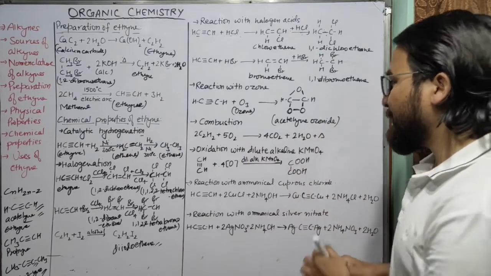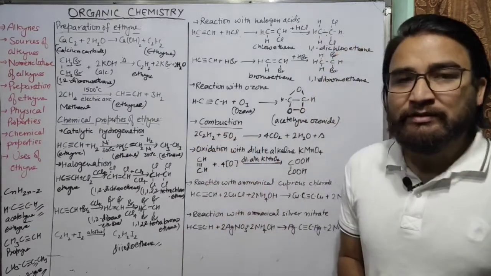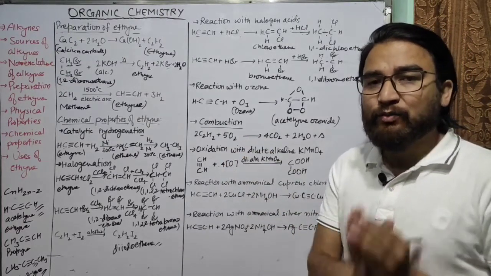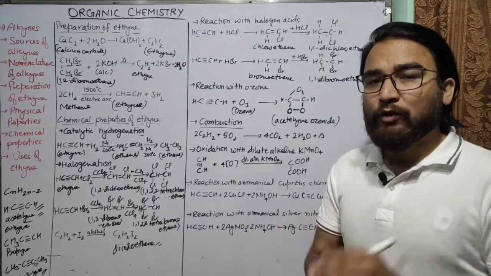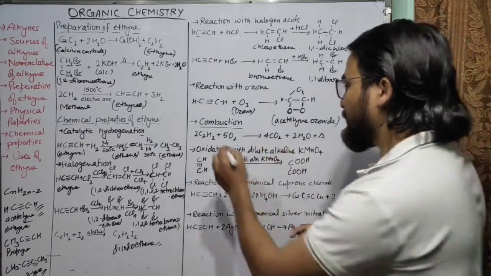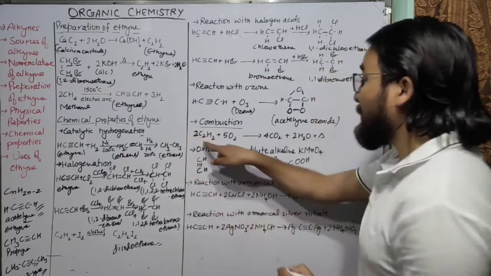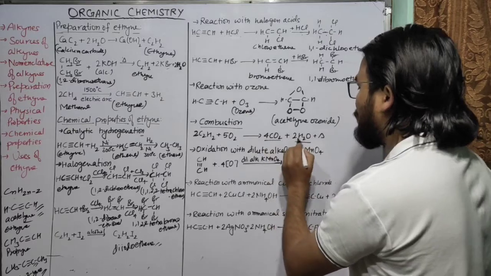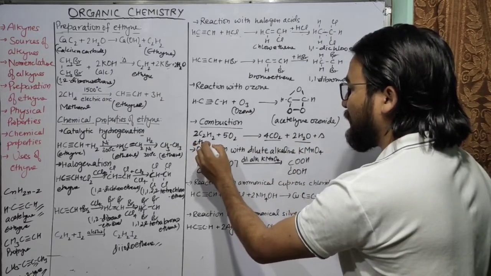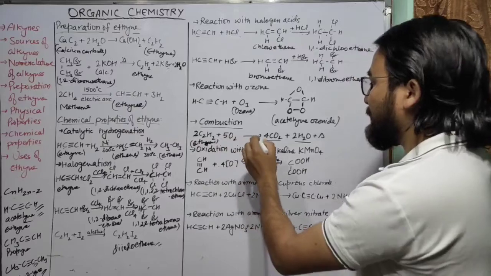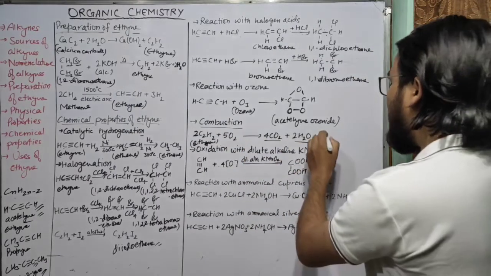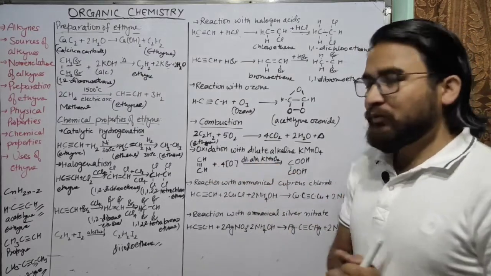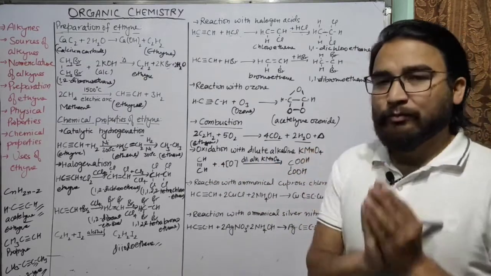The next is combustion. So you know that hydrocarbons on reaction with oxygen, on combustion, will give carbon dioxide and water. So this is the reaction. All you have to do is just balance the reaction. So C2H2 plus O2 will give carbon dioxide and water. So ethyne on combustion will give carbon dioxide and water, and a large amount of heat is also evolved. The next is oxidation with dilute alkaline potassium permanganate.